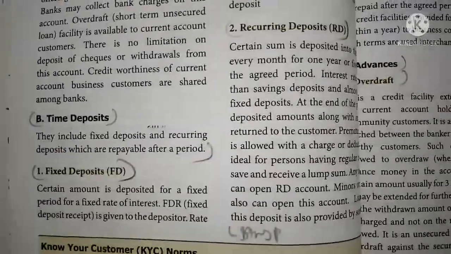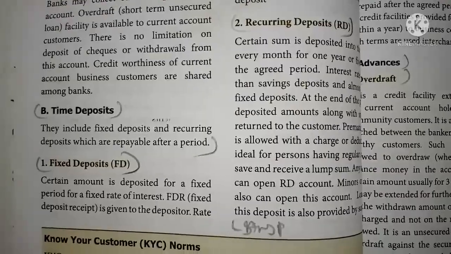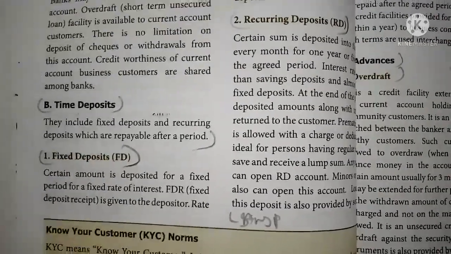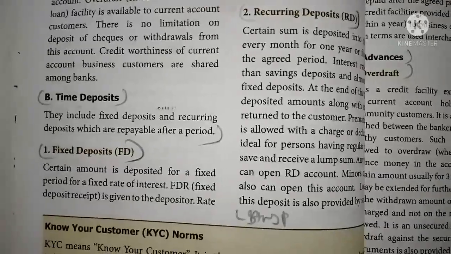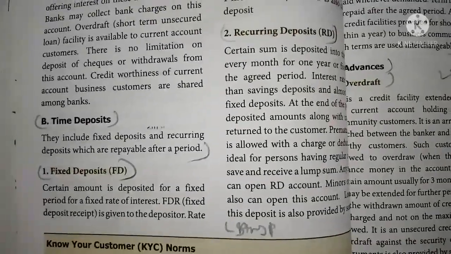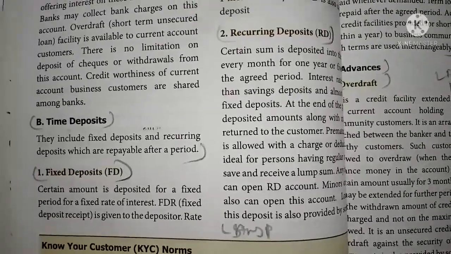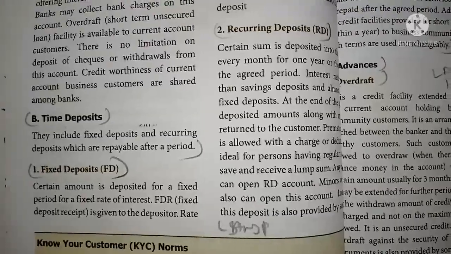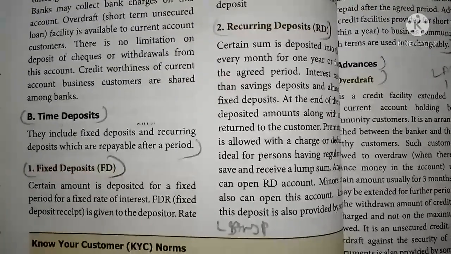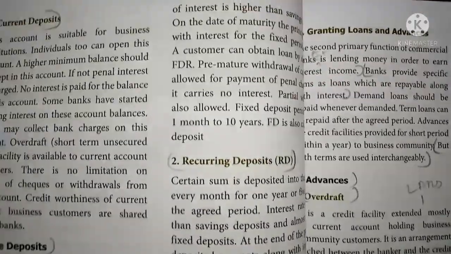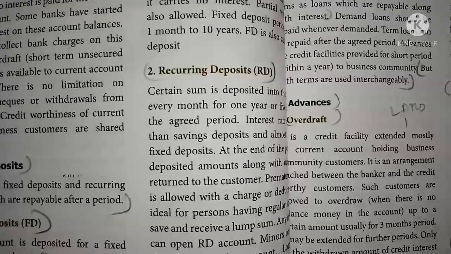Time deposit. It includes fixed deposit. A certain amount is deposited for a fixed period of time at a fixed rate of interest. A fixed deposit receipt will be given by the bank to the depositor. In that, the amount of deposit, period of deposit, and interest rate will be mentioned in the fixed deposit receipt. Next, recurring deposit.